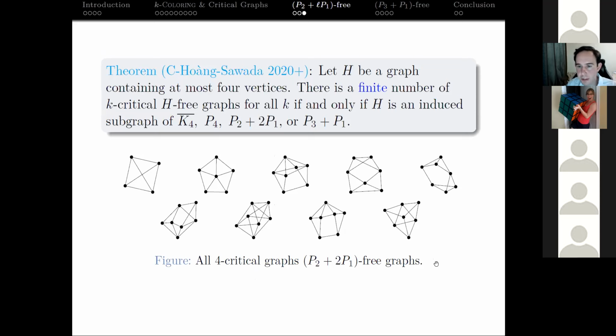So that gives this dichotomy theorem, right? That if you have a graph H containing at most 4 vertices, there's a finite number of k-critical H-free graphs if and only if H is an induced subgraph of one of these 4 graphs. So that's kind of nice. It's not really the dichotomy we wanted. We wanted to remove this restriction on the order of the graph, but at least we got rid of one of these cases, and we do have this decided for graphs of fairly small order.